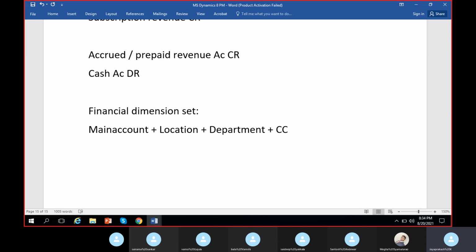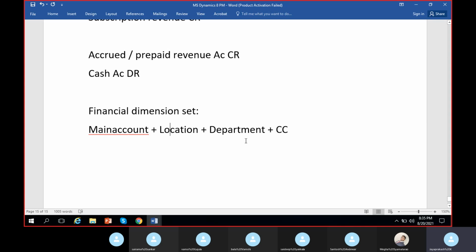So in trial balance inquiry, we have inquired what are the existing balances in the account, what are the debits and credits for a particular period of time. So we have seen all that. So in the same trial balance, we can also check the balances for one main account plus location combination, main account plus department combination, or main account plus location plus department combination.